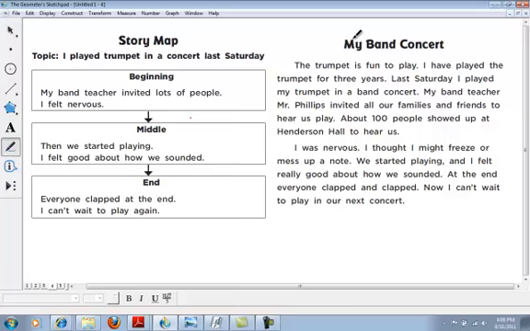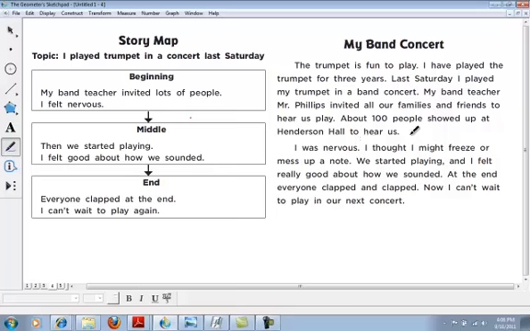My band concert. The trumpet is fun to play. I have played the trumpet for 3 years. Last Saturday, I played my trumpet in a band concert. My band teacher, Mr. Phillips, invited all our families and friends to hear us play. About 100 people showed up at Henderson Hall to hear us.